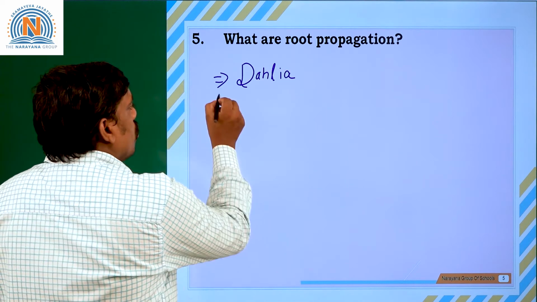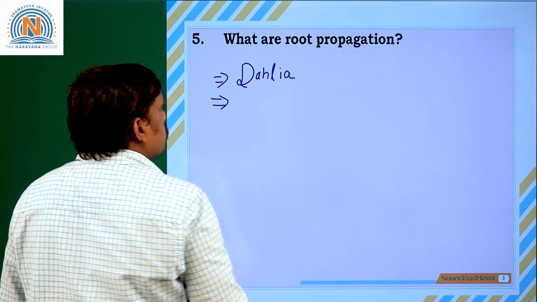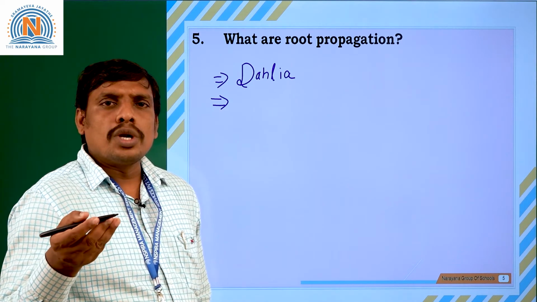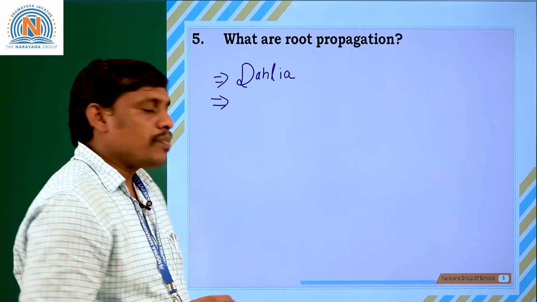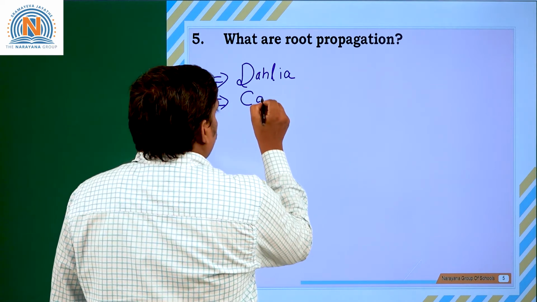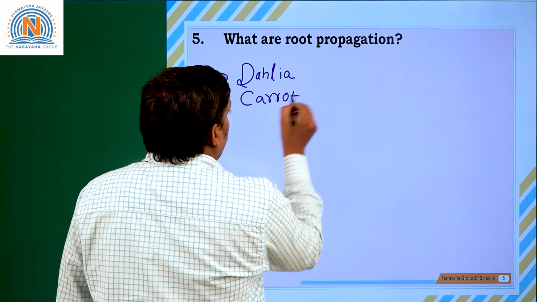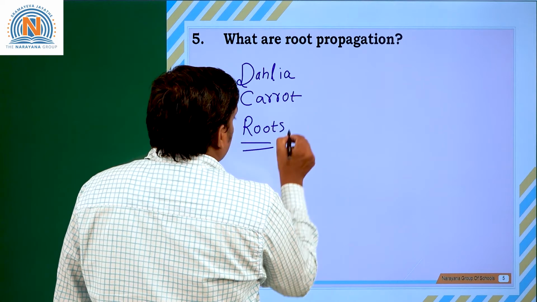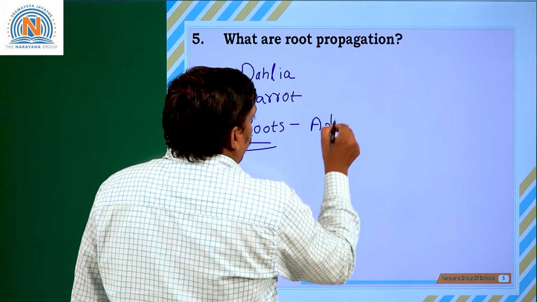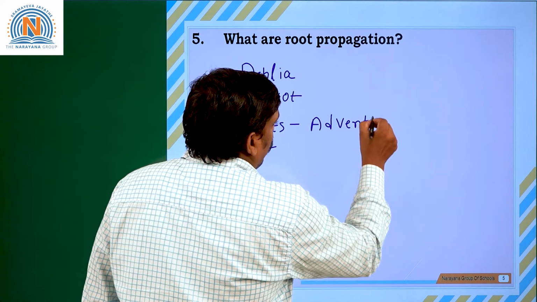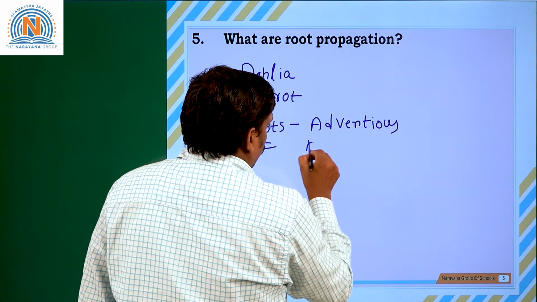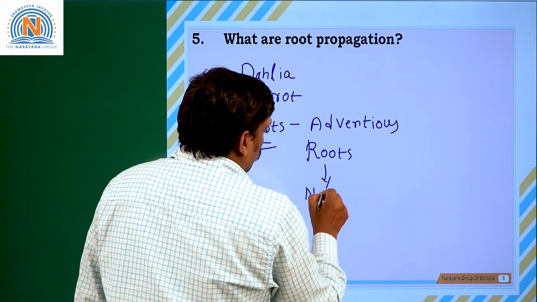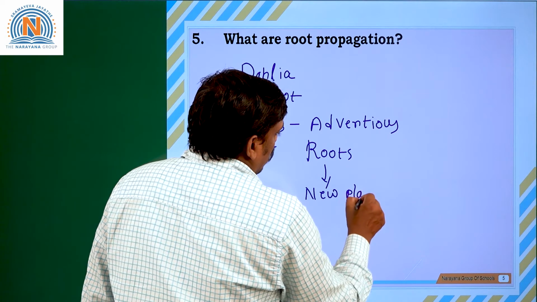Not only dahlia, but also other plants with underground roots like carrot and beetroot are propagated by their special structures called roots. These kinds of plants have adventitious roots. These adventitious roots can give birth to a new plant.